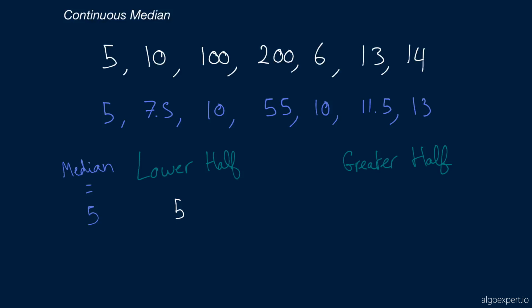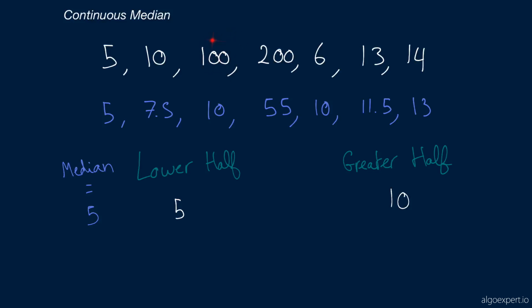All right, so that was simple because we only had one number, but now we have another number. We have the number 10. We want to add 10 to this data structure. So how do we pick where we add it? Well, let's compare it to the greatest value in the lower half, which is 5 here. Because 10 is greater than the greatest value in the lower half, it belongs in the greater half. So we're going to put 10 in the greater half.